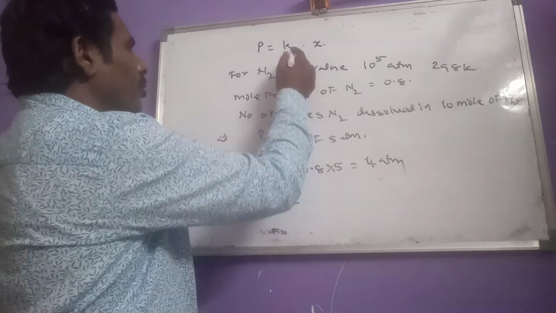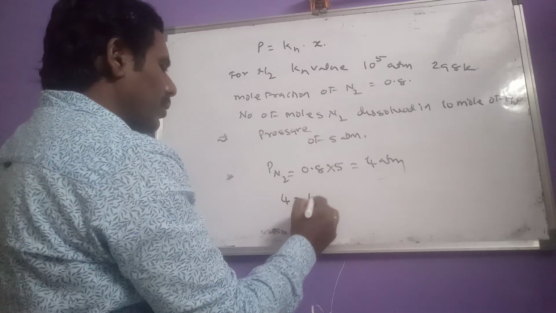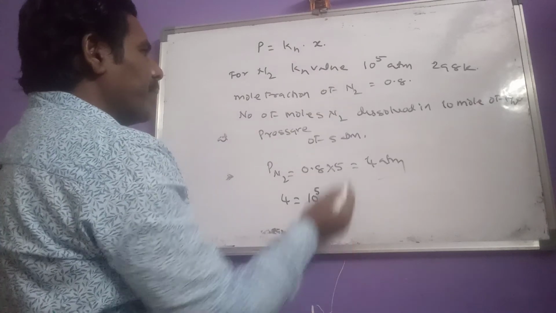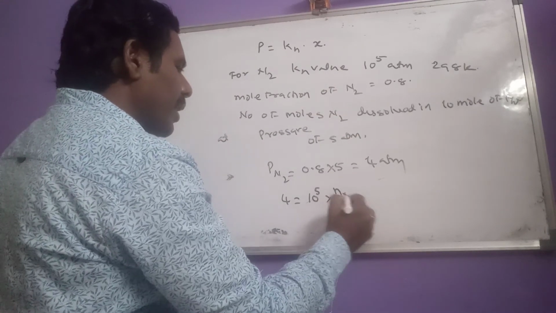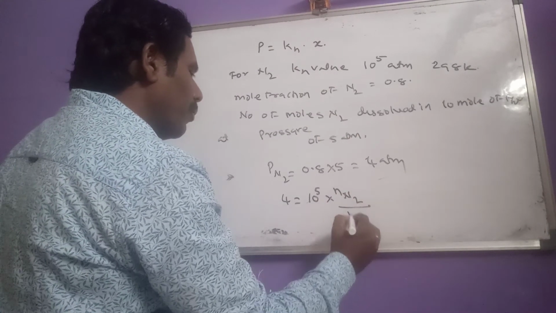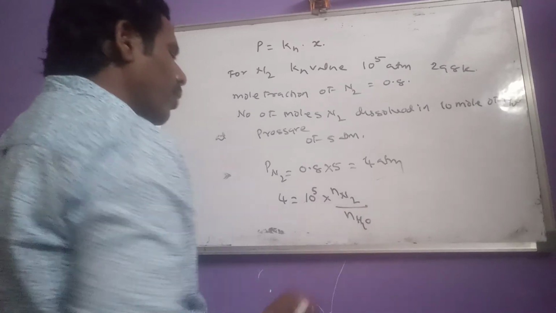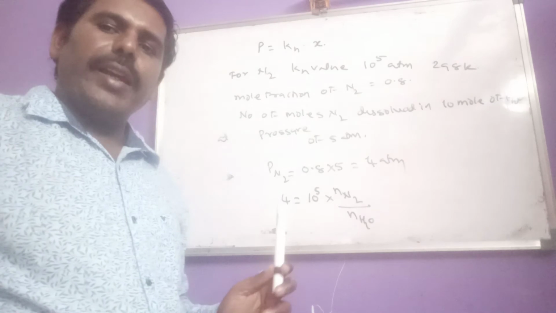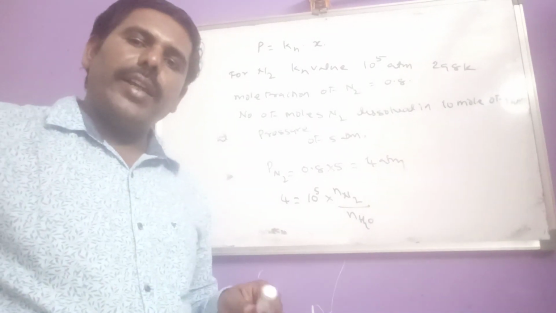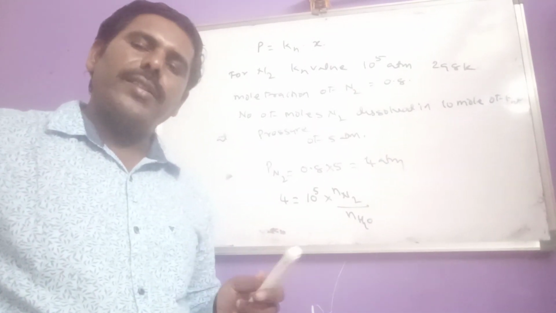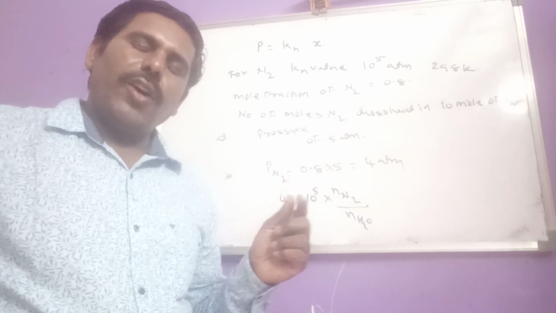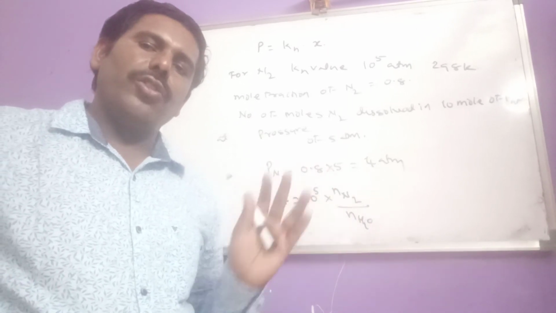4 equals the Kh value 10 power 5 into the mole fraction of N2 gas, that is number of moles of N2 divided by the number of moles of water. In the denominator, no need to write the number of moles of the gas or solute, because Henry's law is applicable for a dilute solution.